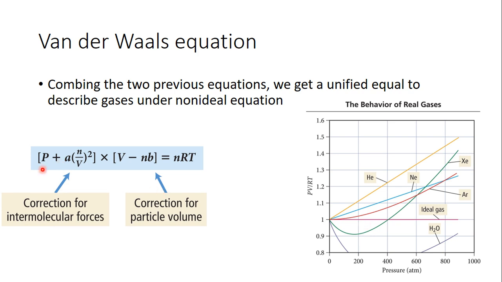Now, we're not going to do calculations using this, but I just want you to be aware that real gases are different than ideal gases. The reasons are because real gases do have volume, real gases do have intermolecular forces, and we can make corrections to the ideal gas law to account for these.